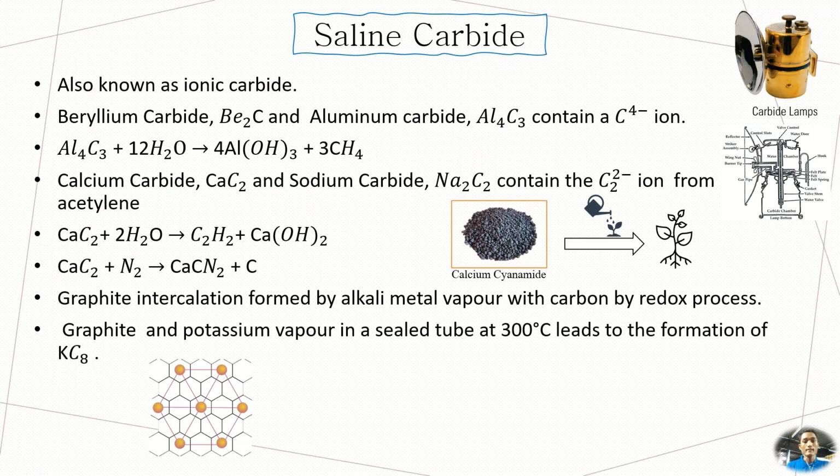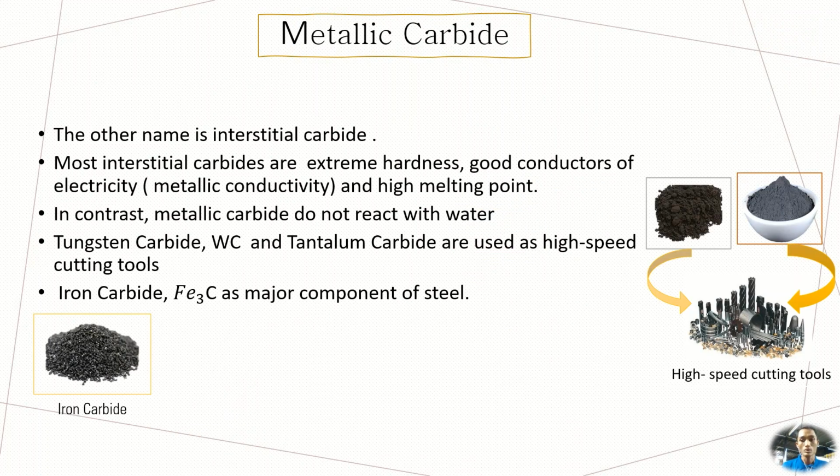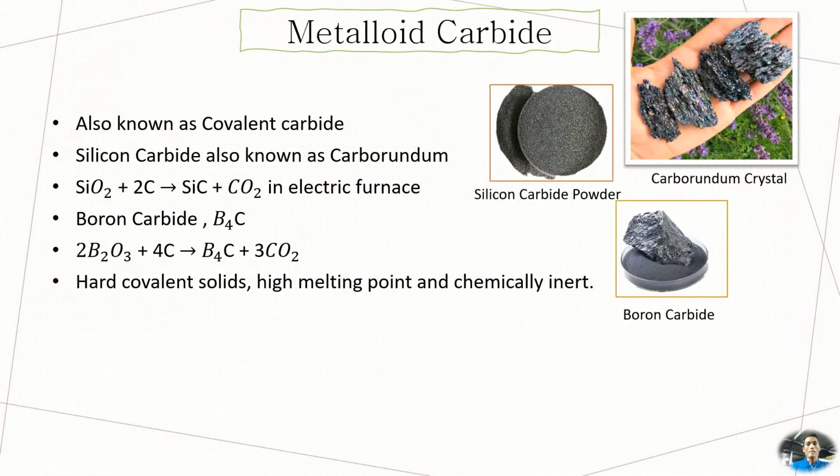Next is graphite intercalation, which is formed by alkali metal vapor with carbon by a redox process. Iron carbide, Fe3C, is a major component of steel. Covalent carbide is also known as metalloid carbide. The two types are silicon carbide and boron carbide.